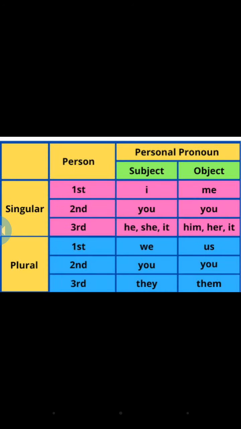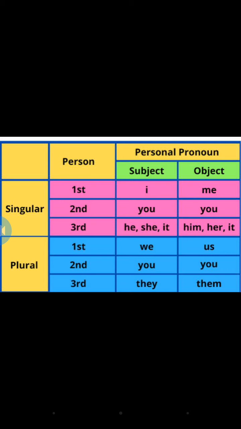Okay, and then we are going to see the forms of personal pronoun. Already we have seen what a personal pronoun is. We use a personal pronoun in the place of a person or a thing. And we have three forms of personal pronoun: first person, second person and third person. In these three also we have singular and plural.